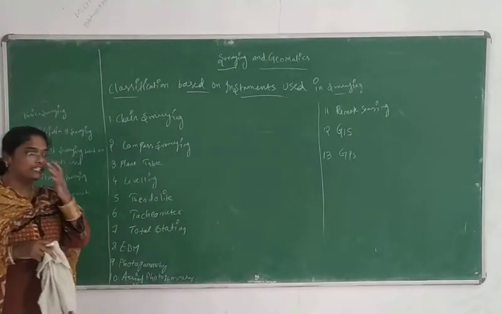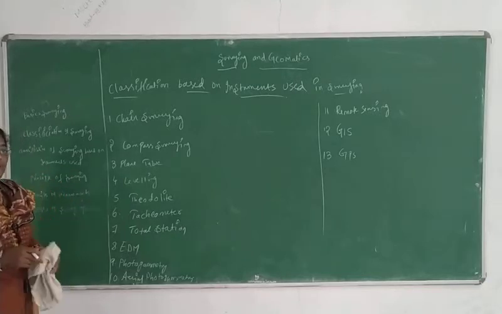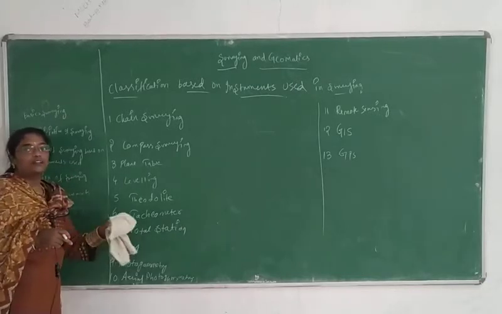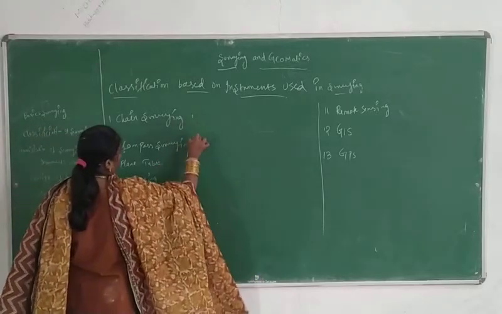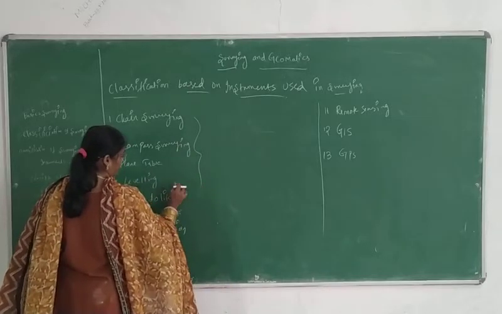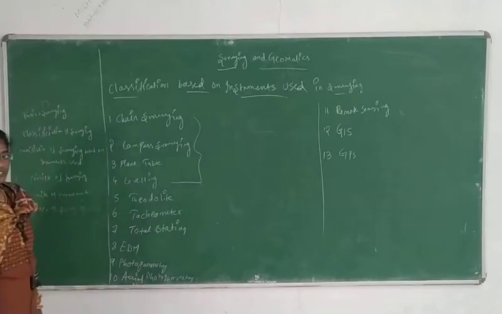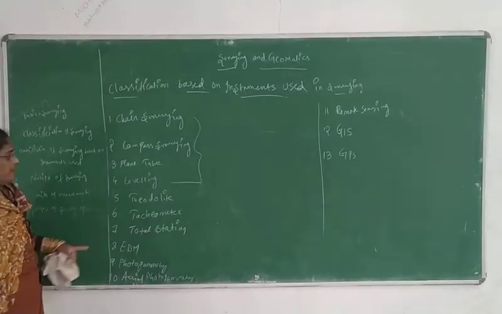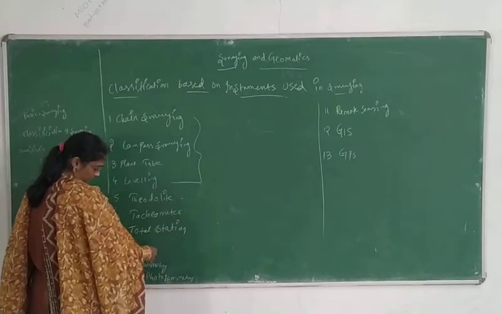We will be using all these instruments and equipment for performing the experiments in surveying. From here to here is your complete first unit excluding contours. You can see that topic in your syllabus copy. From here again it is the second unit, third unit, and this will be the fourth unit.